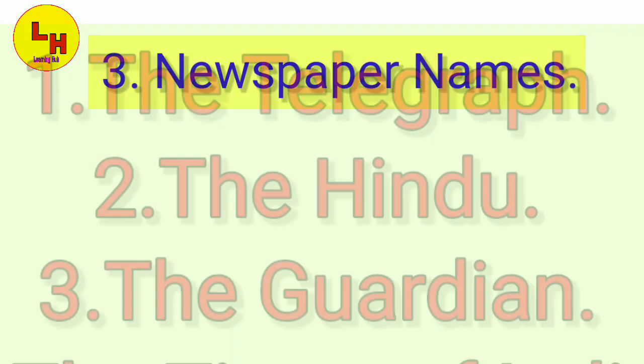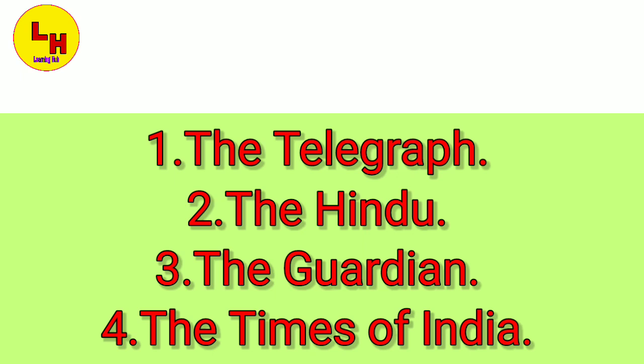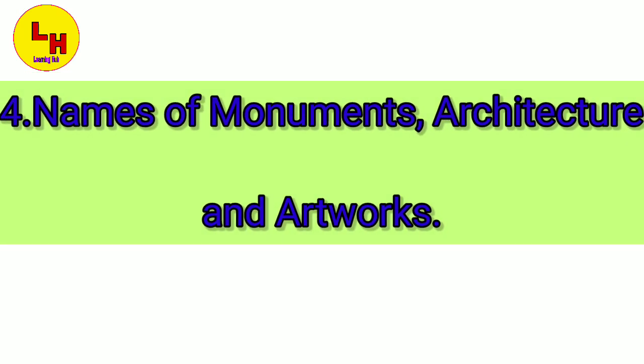Another possible situation here is newspaper names. All of us have read newspapers and we have seen names like the Telegraph, the Hindu, the Guardian, the Times of India. All these are names of newspapers and before their names the is mentioned. The next category is names of monuments, architecture and artwork.